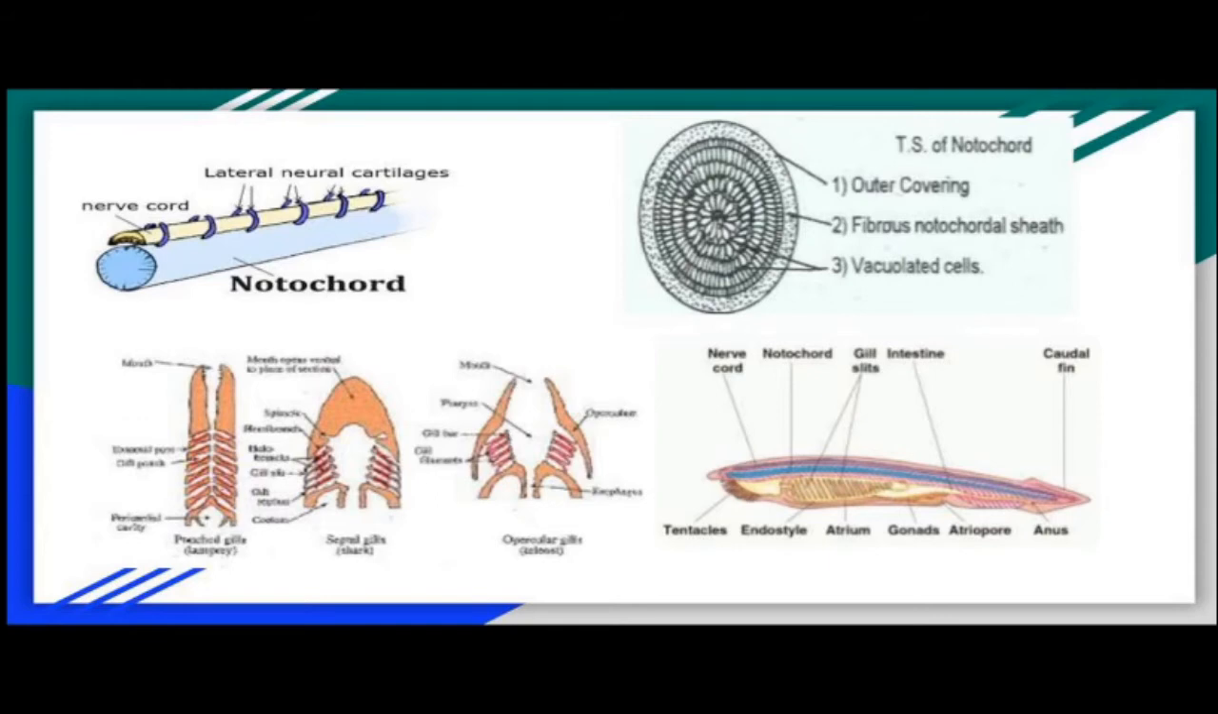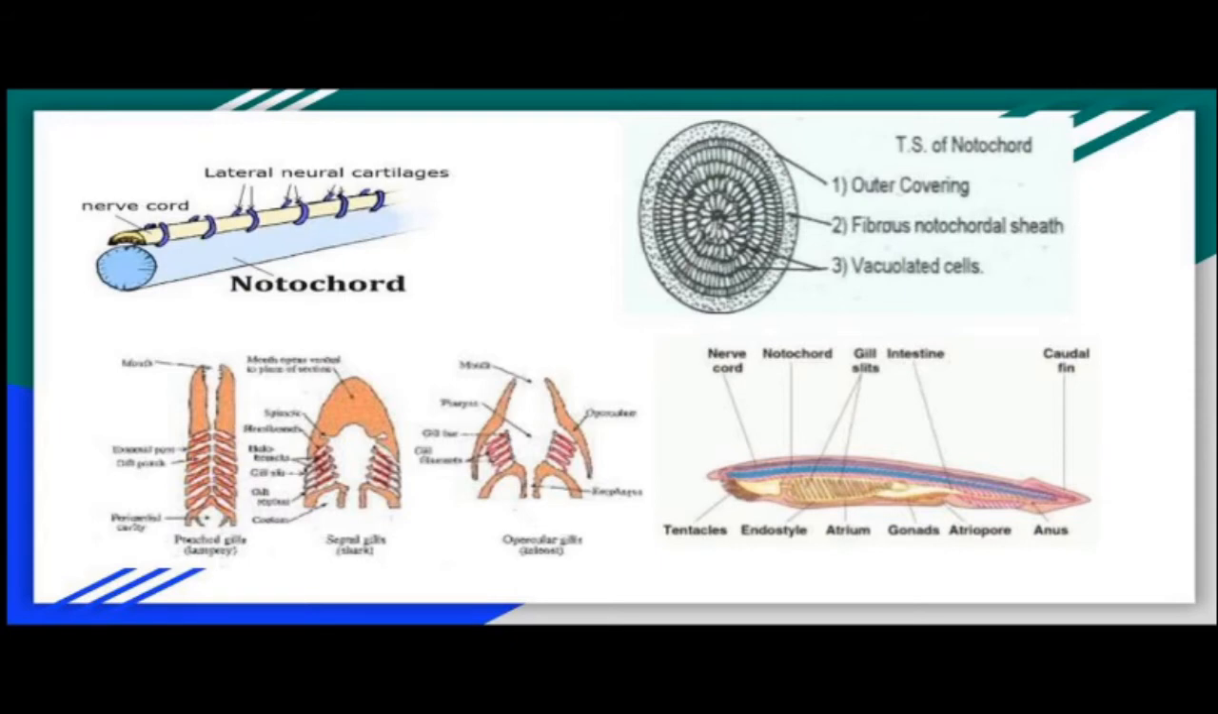If we look at the structure, TS of the notochord has basically 3 coverings. The outermost covering is a thick one, and into that is the fibrous notochordal sheath, within which are packed many vacuolated cells. That is the typical structure of TS of notochord. Other than that, in this diagram you can see Amphioxus on the extreme right, and the blue line is basically representing the notochord, whereas the pink line is describing the nerve cord. So these are basically 2 features.